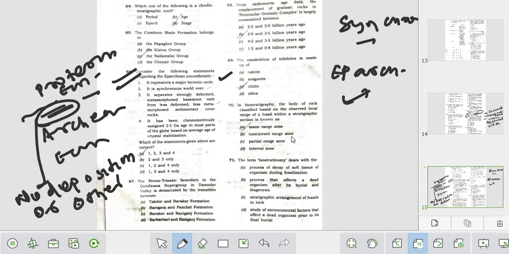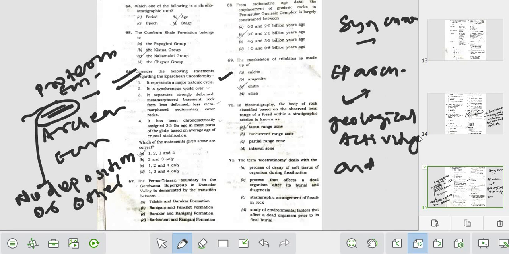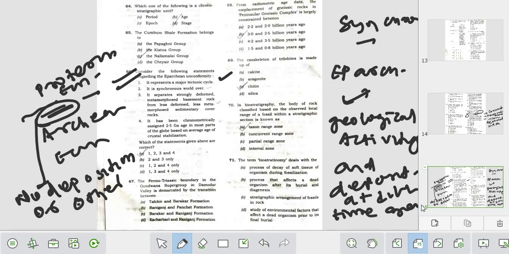So it is not possible to correlate worldwide, because there will be some geological activity and deposition at different locations, at different times, in different regions, during the particular time period when the unconformity was formed.